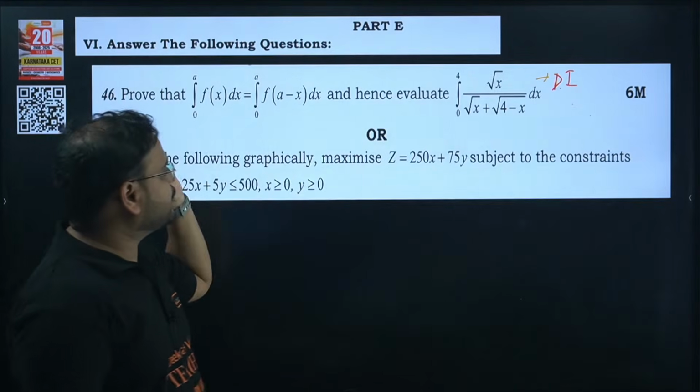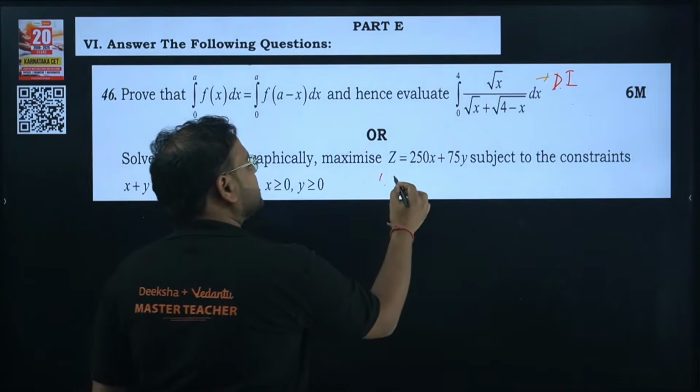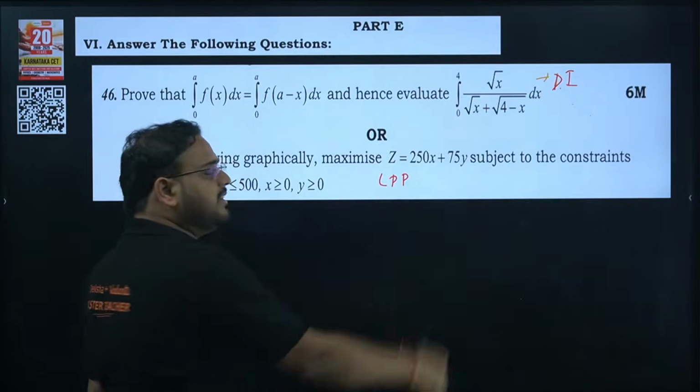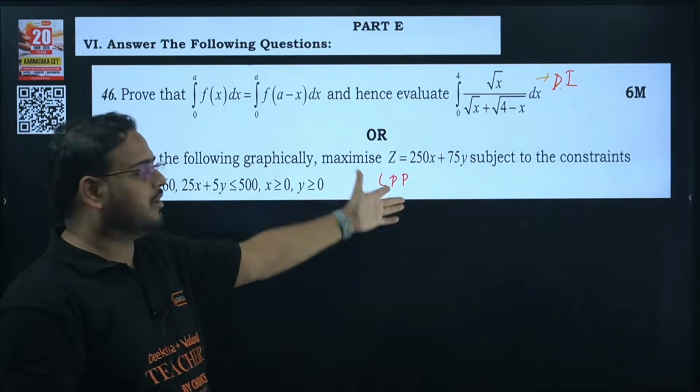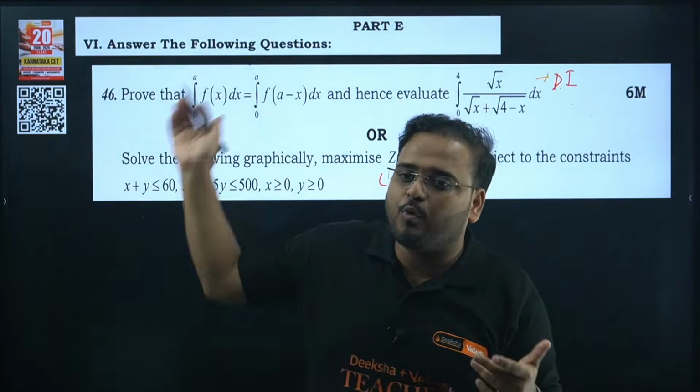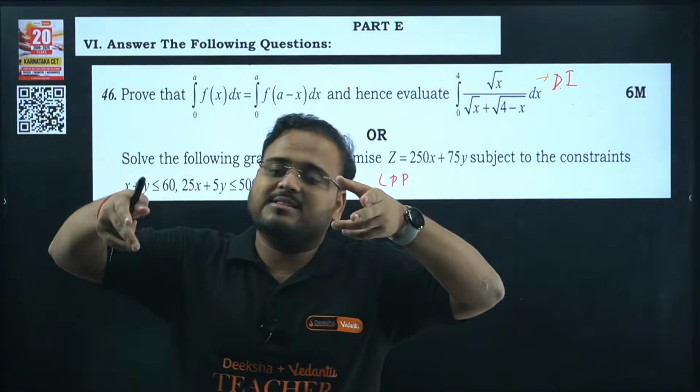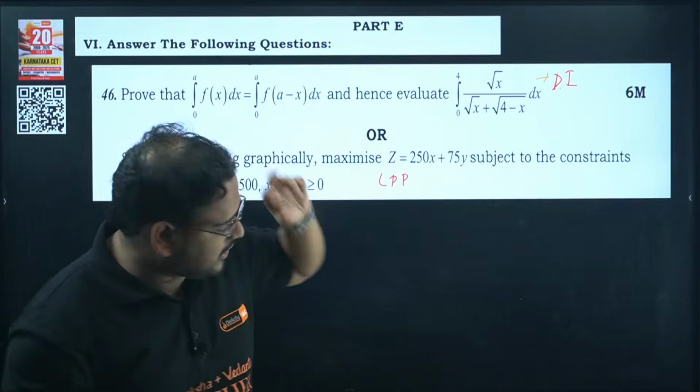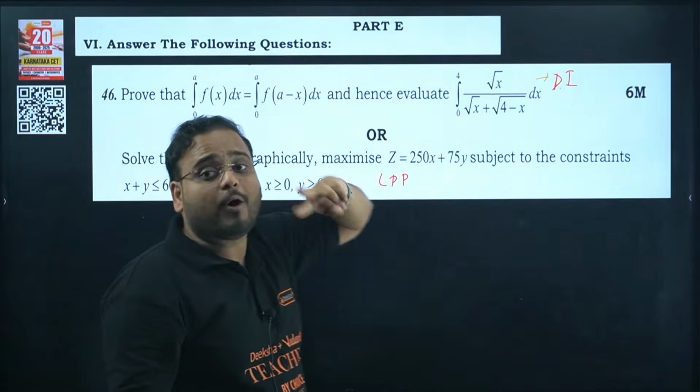The same question will come for sure. And this is what? LPP. This also is guaranteed. If you don't like LPP, solve DI. If you don't like that, solve LPP. But that's what the chances are. I'll tell you what, to avoid surprises, do both of them, in case something else is given. Because in section E, we don't have options to choose.